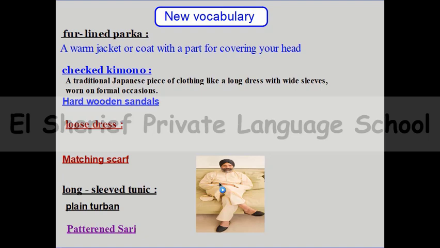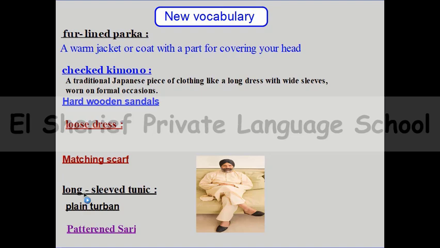And by the way, this man is wearing a plain turban. This part on his head is called a turban. And the word plain means that the turban has no pattern. So there are no shapes on the turban. This is a plain turban and a plain tunic. So here the word plain means it has no shapes.